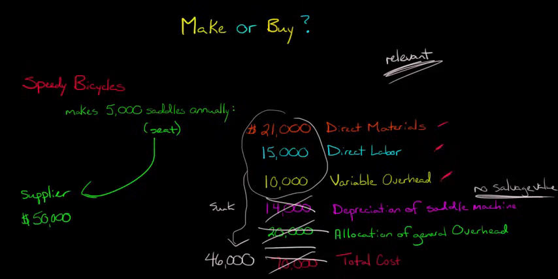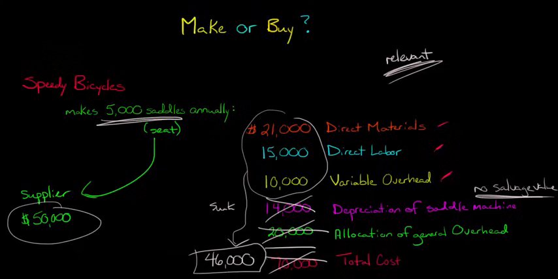So if you see it that way, it's actually cheaper, right? It's $46,000 to manufacture versus the $50,000 to buy from an outside supplier. So in this case, it would actually be a better deal for us as a firm to continue manufacturing these 5,000 saddles in-house instead of buying them from the outside supplier.